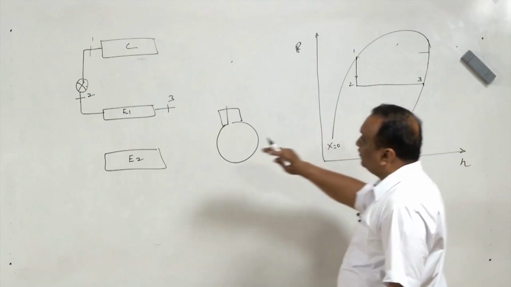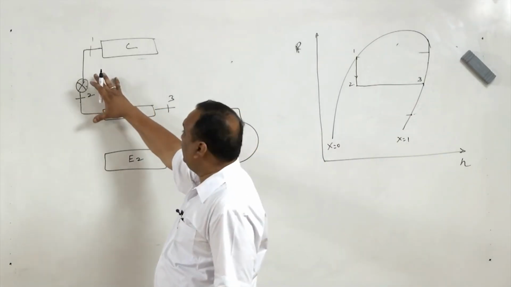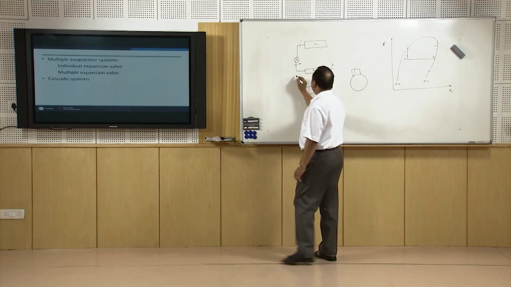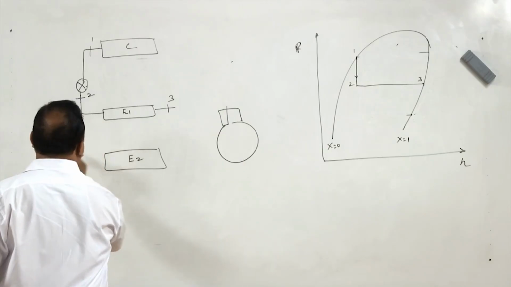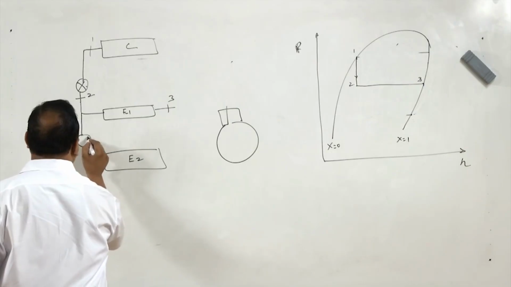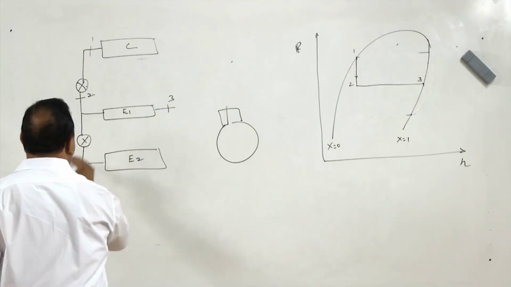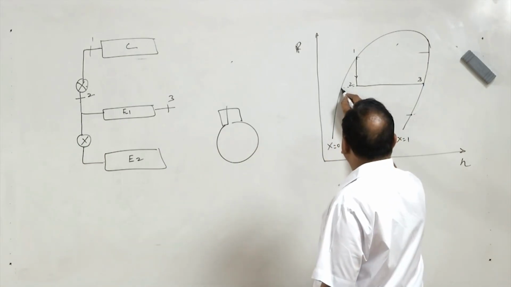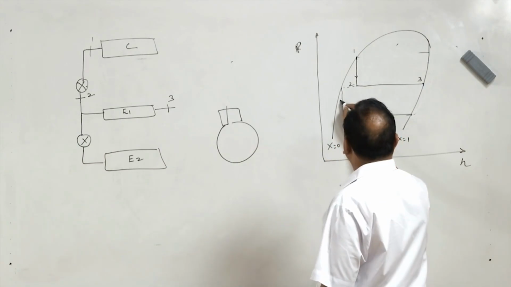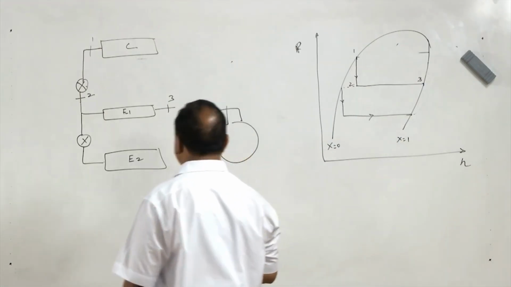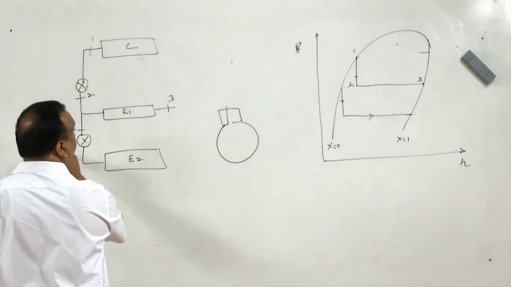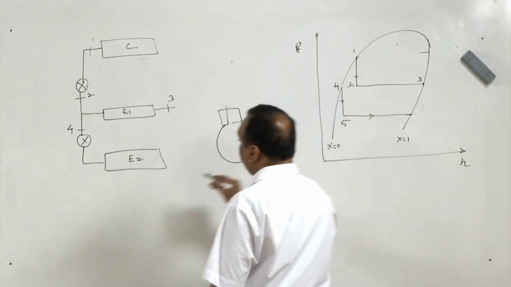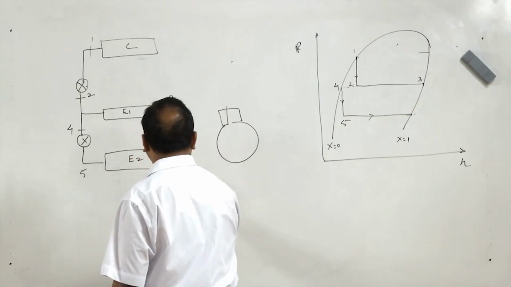Now the remaining part of the expanded refrigerant, which is available at this pressure, is again expanded, and a flash gas removal arrangement is also provided here, so that only liquid enters here. Only liquid enters here, and that is state 4. After expansion it is state 5, and then we get state 6.